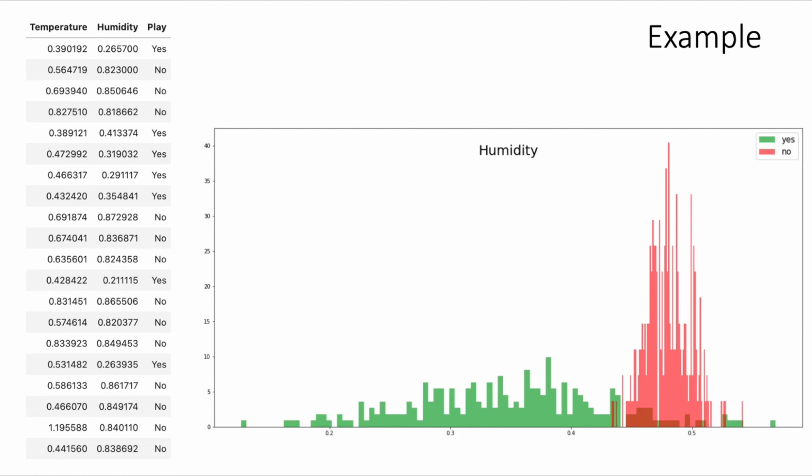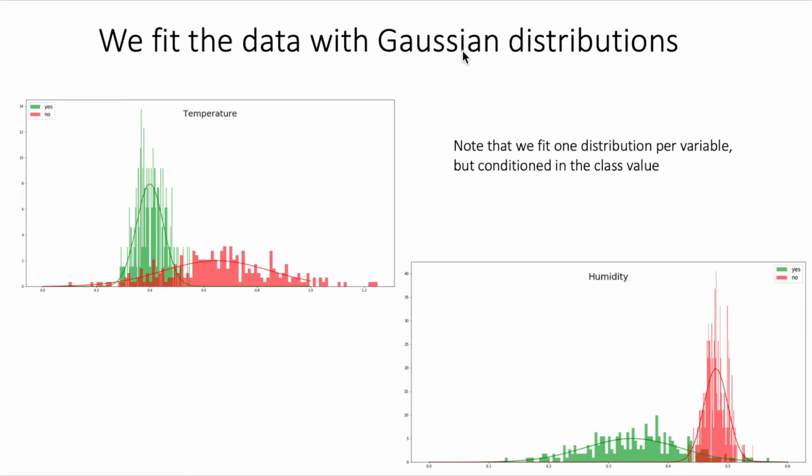So recall that in naive Bayes, we model each variable separately given the class. So what we're going to do is, for the temperature, we're going to use one Gaussian for the temperature given the class equal to yes, and another one for the temperature given the class equal to no, and so on. Same for humidity. So we're going to have 4 different Gaussians, one per variable per value of the class. Recall that naive Bayes assumes independence between variables given the class. It means that the variables are actually not independent from the class. So this is why we have different distributions per different values of the class.